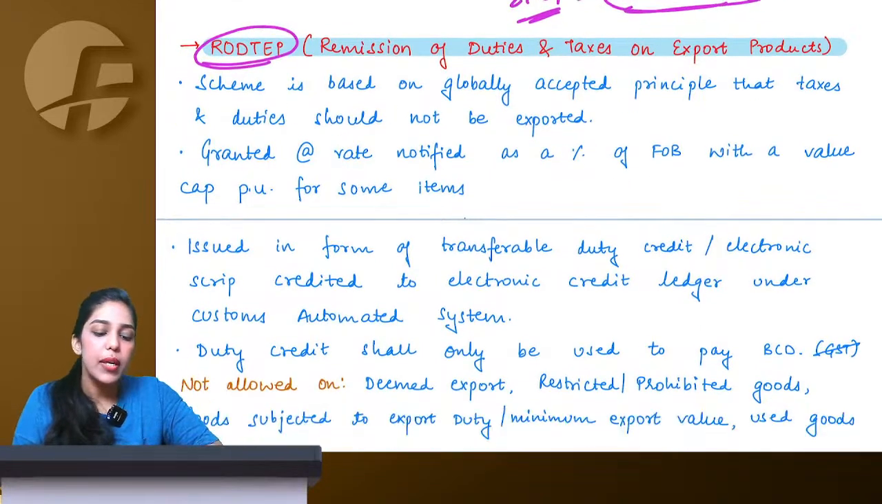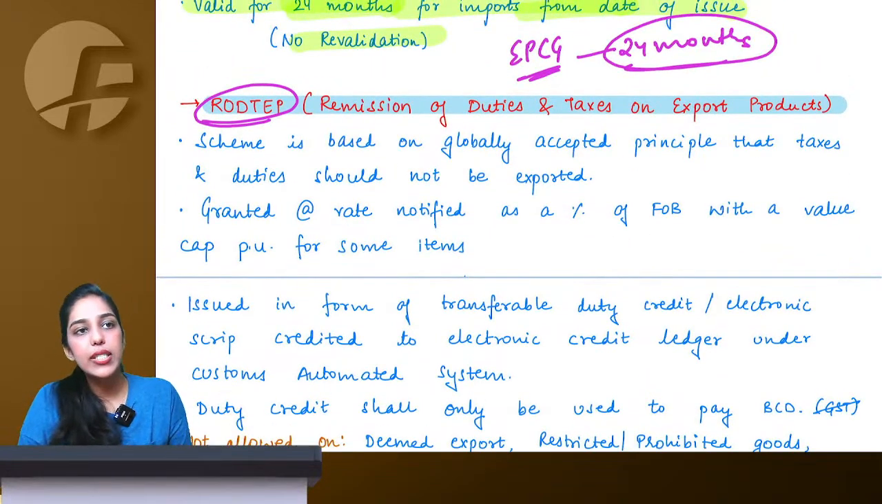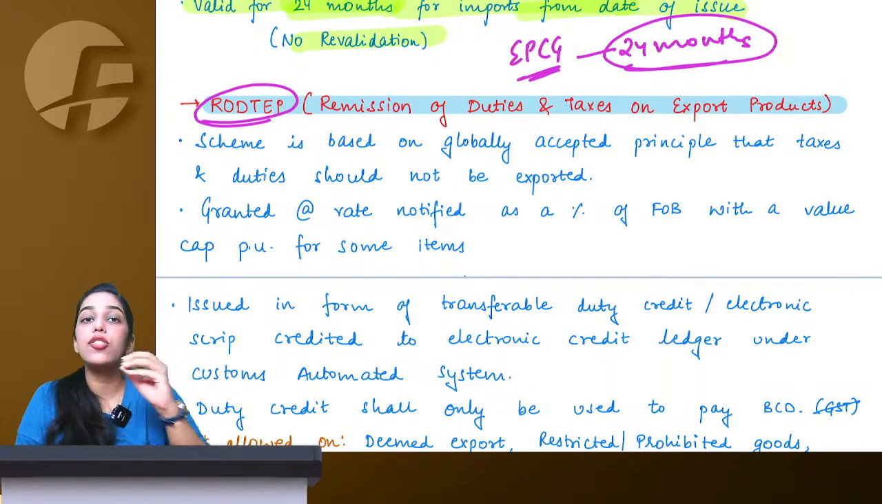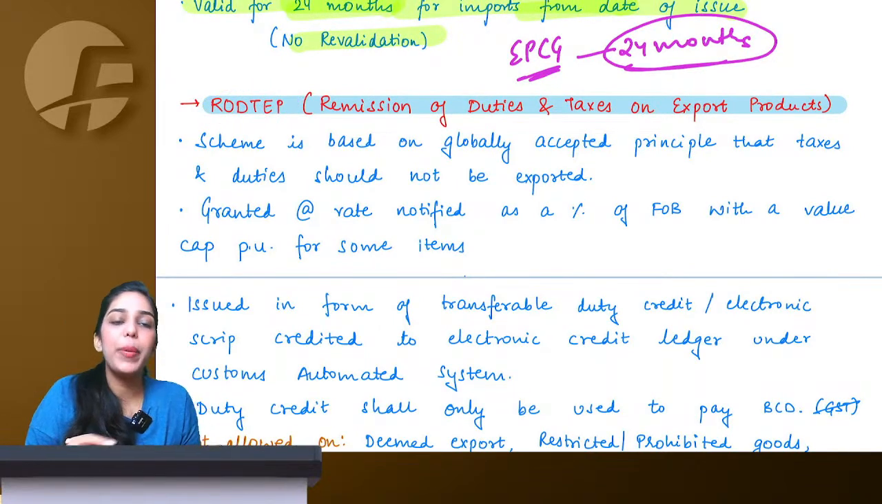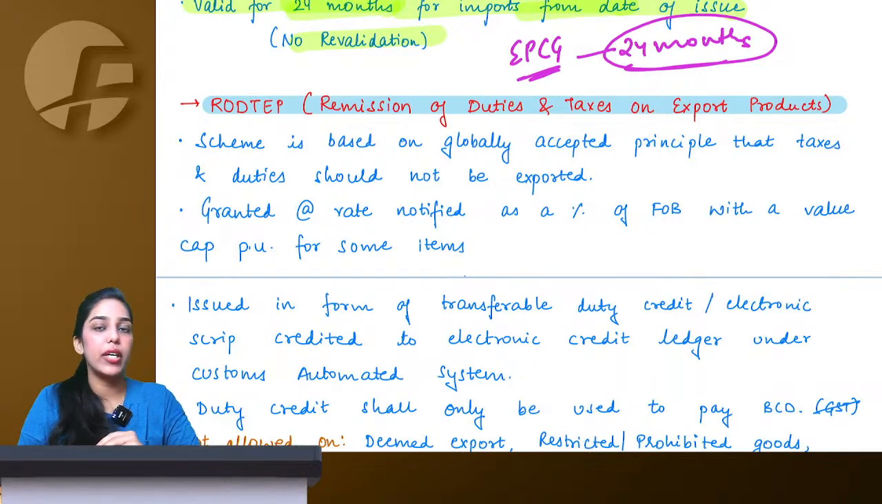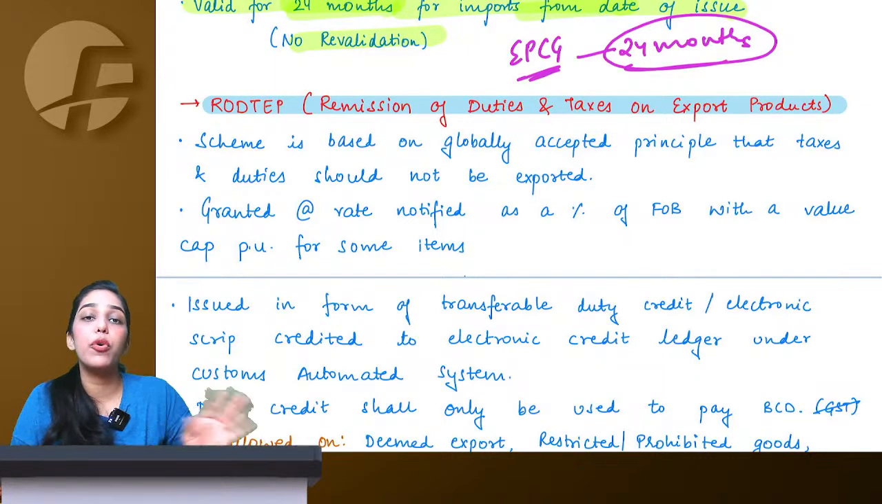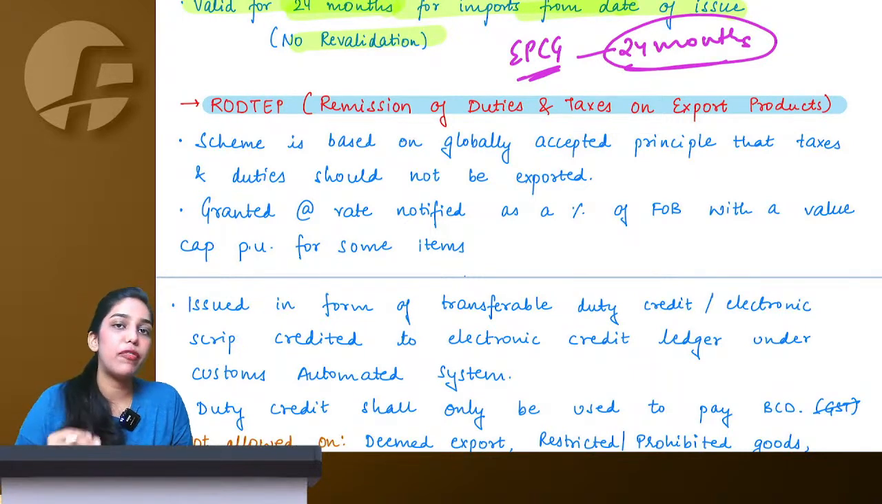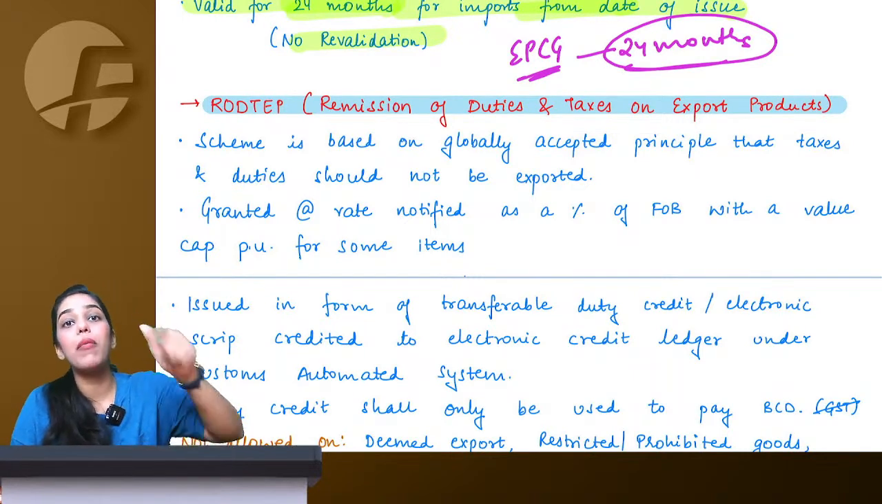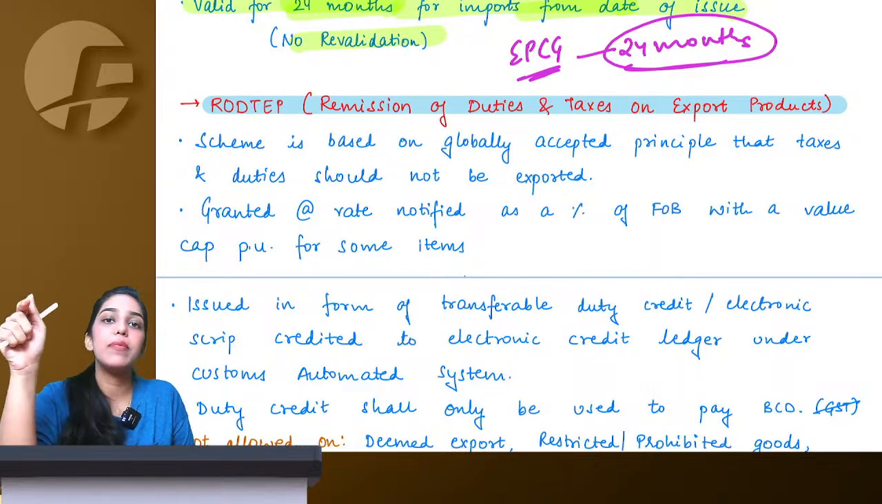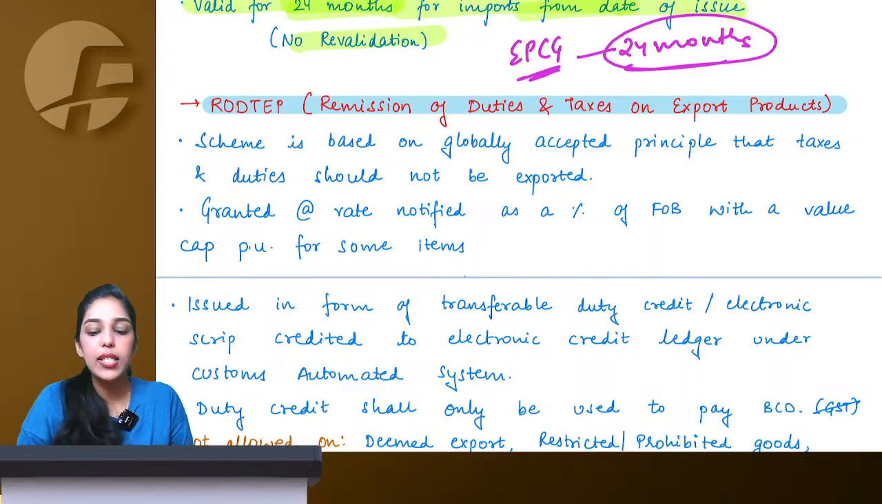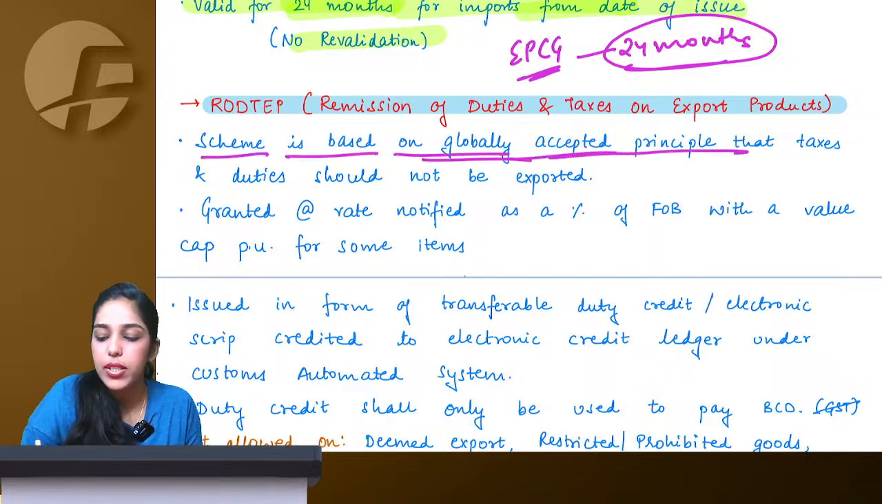See, RoDTEP simply is based on a generally accepted principle, which says that domestic taxes should never be exported, right? Whenever you pay GST on export, government gives you refund. Why? Because there's a global accepted principle saying that if you export something, you export your goods, do not export your duties. If government would not give me refund of GST, I would be charging that GST to my ultimate importer, means that person is bearing my country's taxes. So government is saying this we do not want. And this is a globally accepted principle also. That scheme is based on the globally accepted principle that taxes and duties should not be exported.